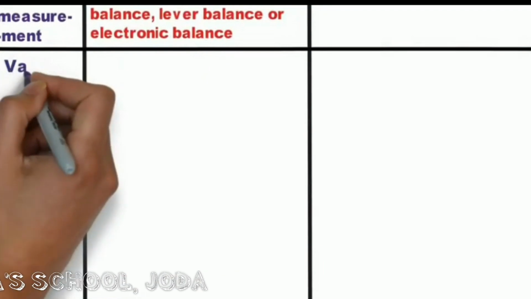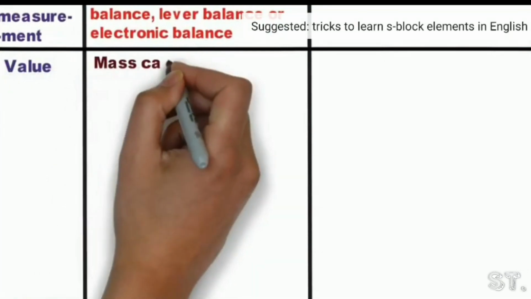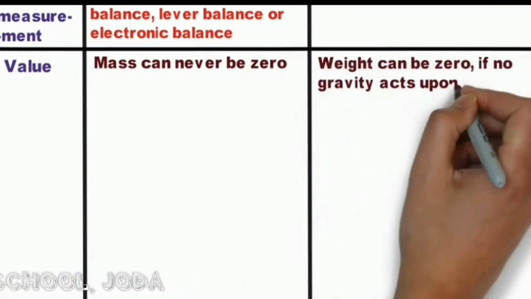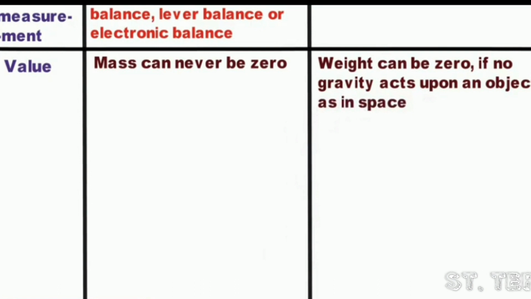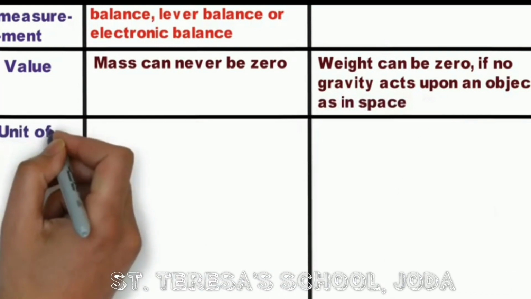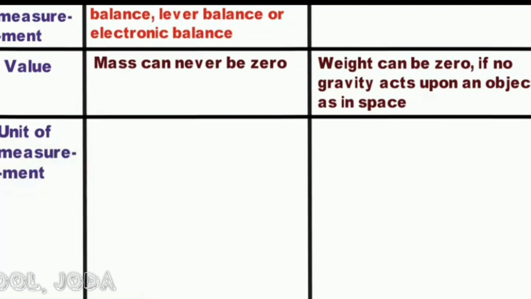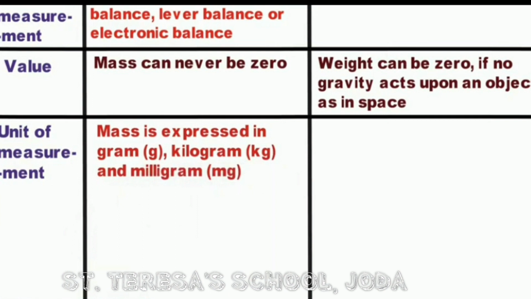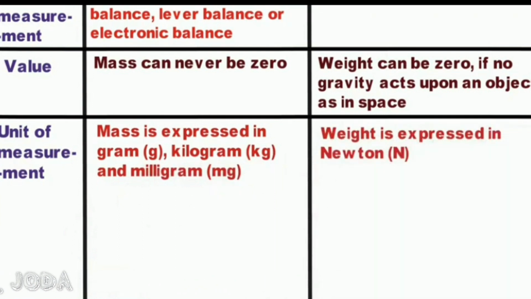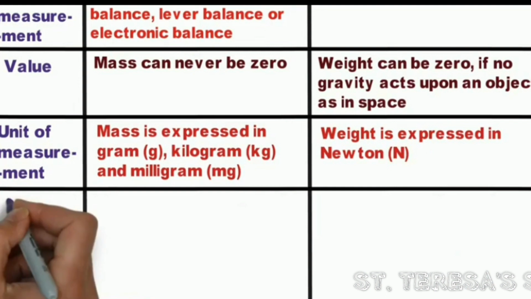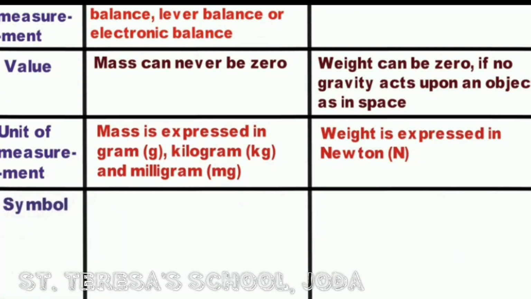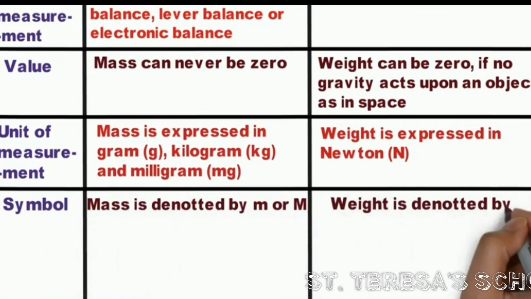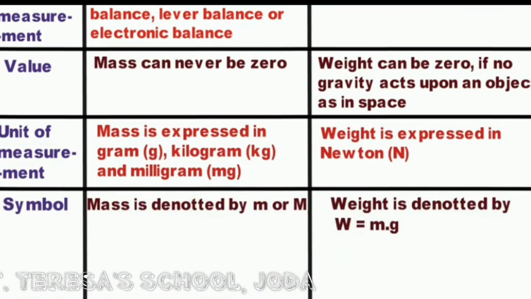Now let us see the next difference, that is according to the value. Mass can never be zero, but weight can be zero if no gravity acts on the object, as in space. Now let us see the next difference according to the unit of measurement. The mass is expressed in grams or kilograms or milligrams. Weight is expressed in Newton. Sometimes we use kgf as well. Now let us see symbol. Mass is denoted by small m or capital M, whereas weight is denoted by W, that is equal to mg.